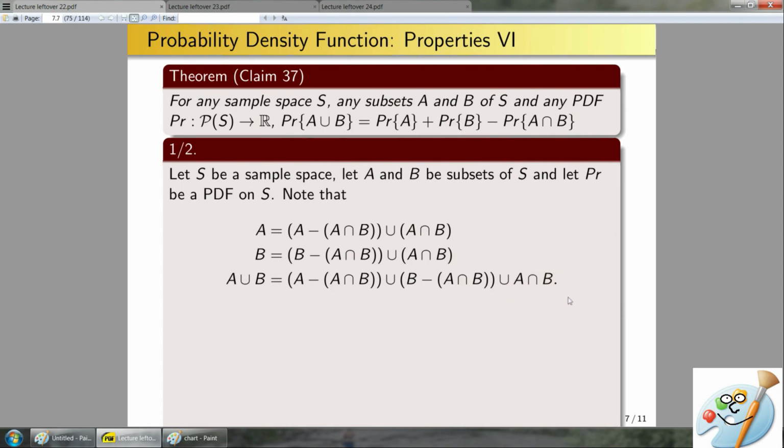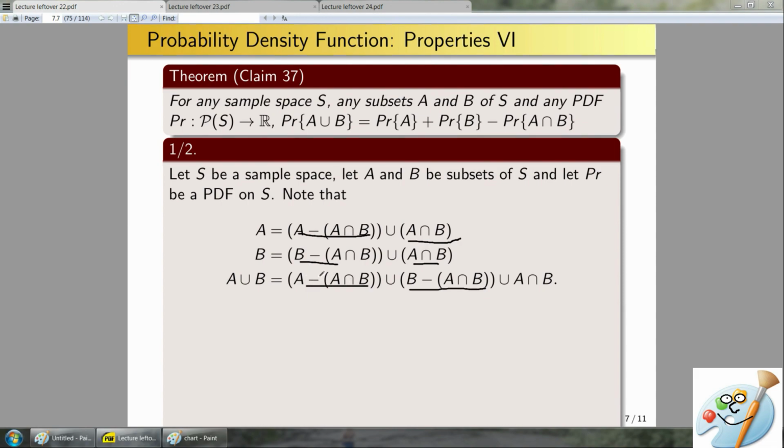So a natural question to ask is, why am I even introducing these things here? How does this help me do anything for this problem? Well, you can notice when dealing with probability distribution functions, a nice thing to use is axiom 3, but in order to use axiom 3, I have to have the union of sets that are mutually exclusive. Well, this set does not contain things that are in A intersect B. This set only contains things that are in A intersect B, so by definition, these two sets are mutually exclusive. The same thing holds for these two sets here, and the same thing holds for these sets here.